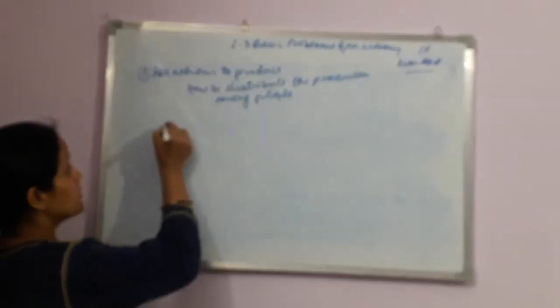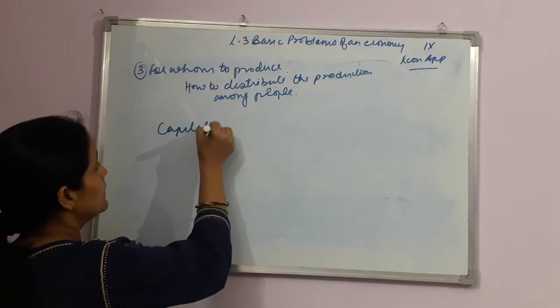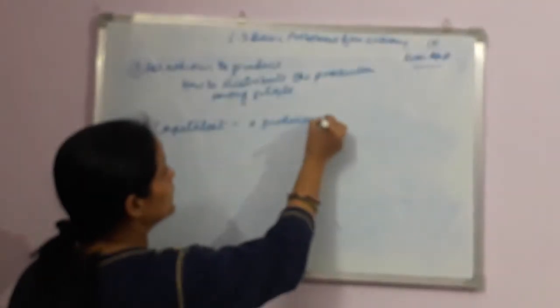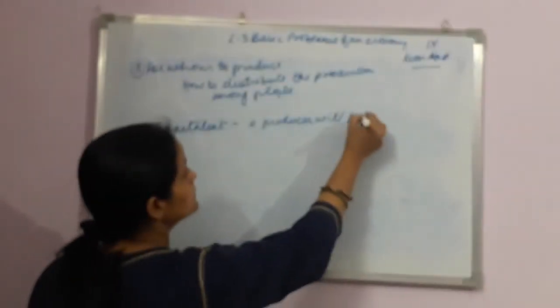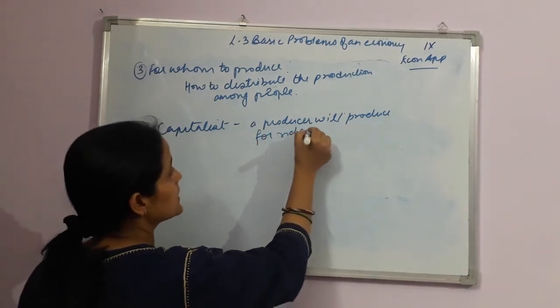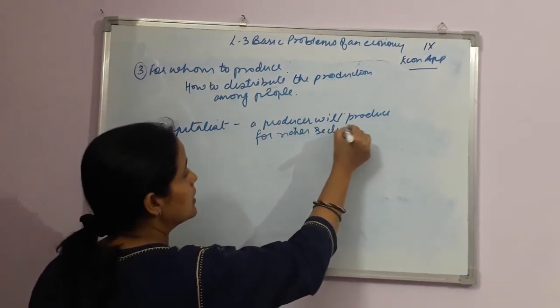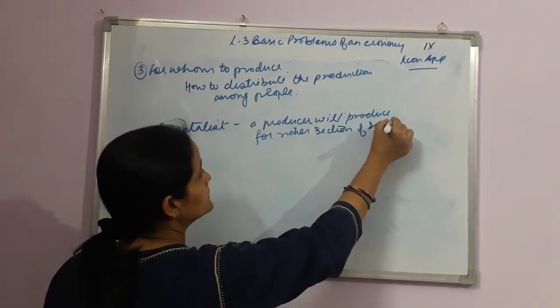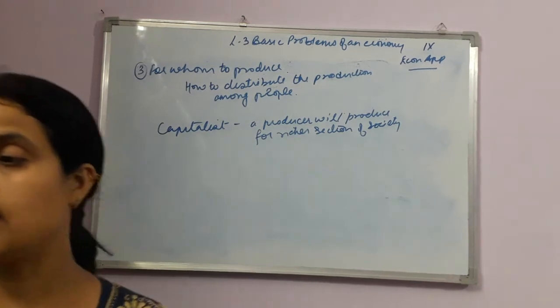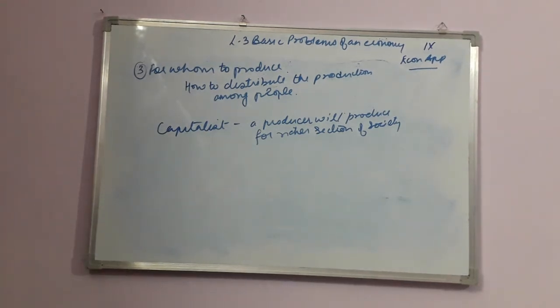Now in a capitalist economy, how are we going to solve this problem? In a capitalist economy, a producer will produce for the richer section of society. In this case, what will happen? In this case, the richer section will become richer, right?